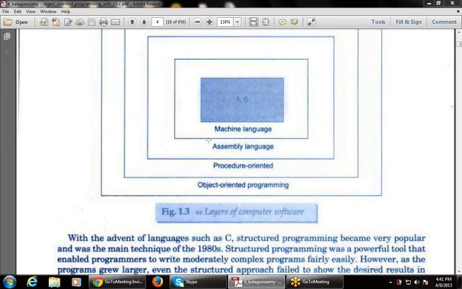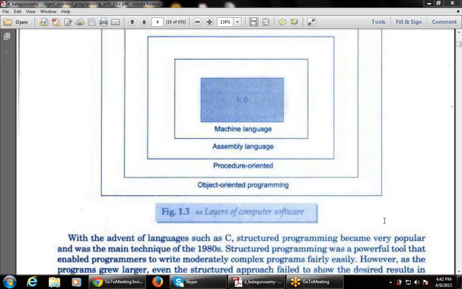I'm repeating again: assembler is a software tool that is used to convert an assembly language program into a machine level language program, so that it is easily carried out and executed by the computer.